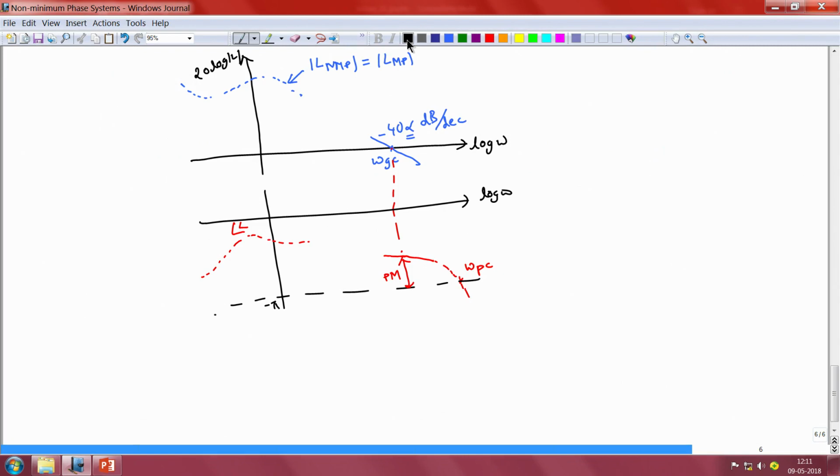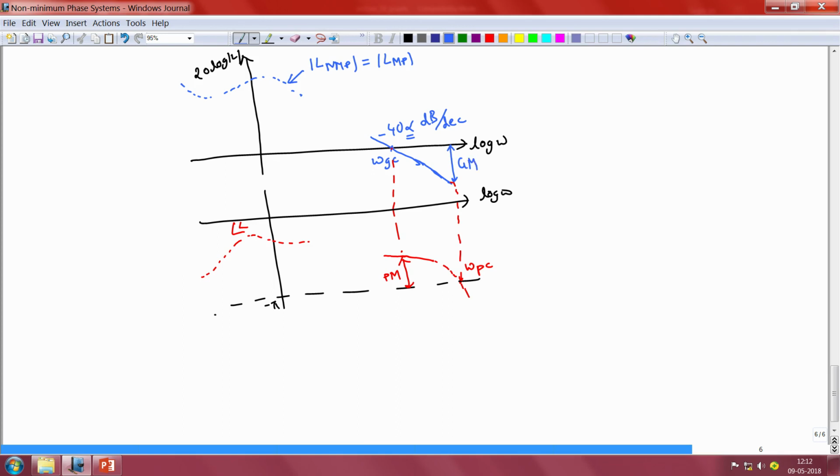In order to analyze the best achievable gain crossover frequency when we have a certain gain margin specification, let us first assume that the magnitude characteristic of the loop gain continues with approximately the same slope, namely minus 40 alpha decibels per decade, between the gain crossover frequency omega Gc and the phase crossover frequency omega Pc. So by definition, the gain of the open loop system at the frequency omega Pc, as the gain characteristic reduces at the specified rate of minus 40 alpha dB per decade, will allow us to calculate the gain margin of our open loop system.